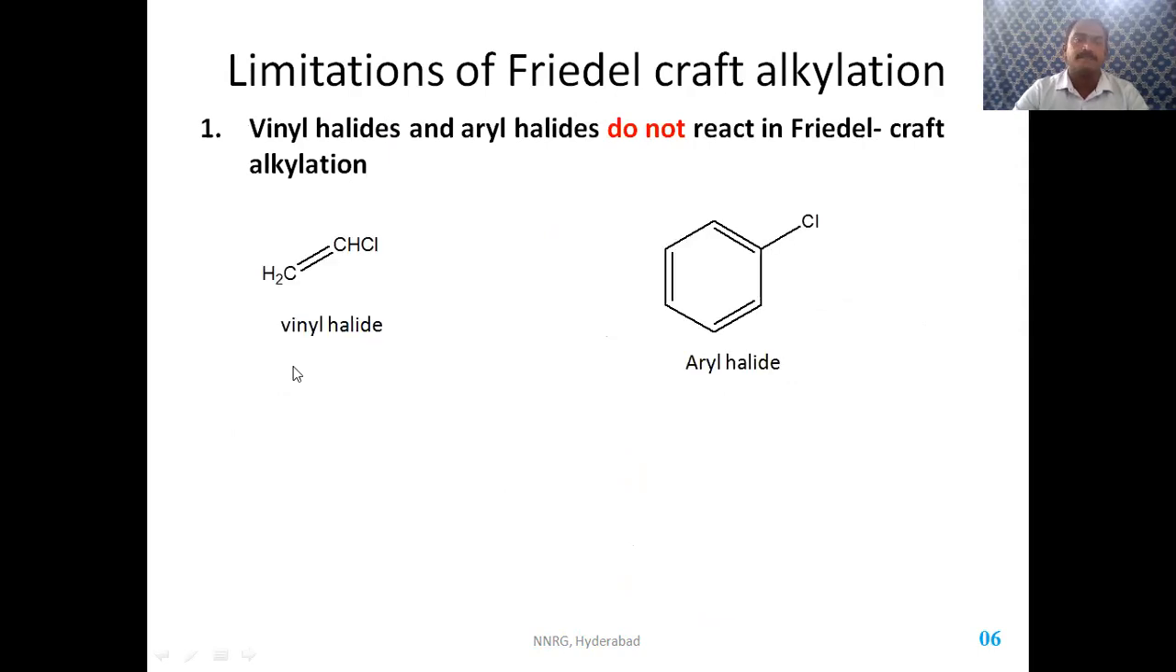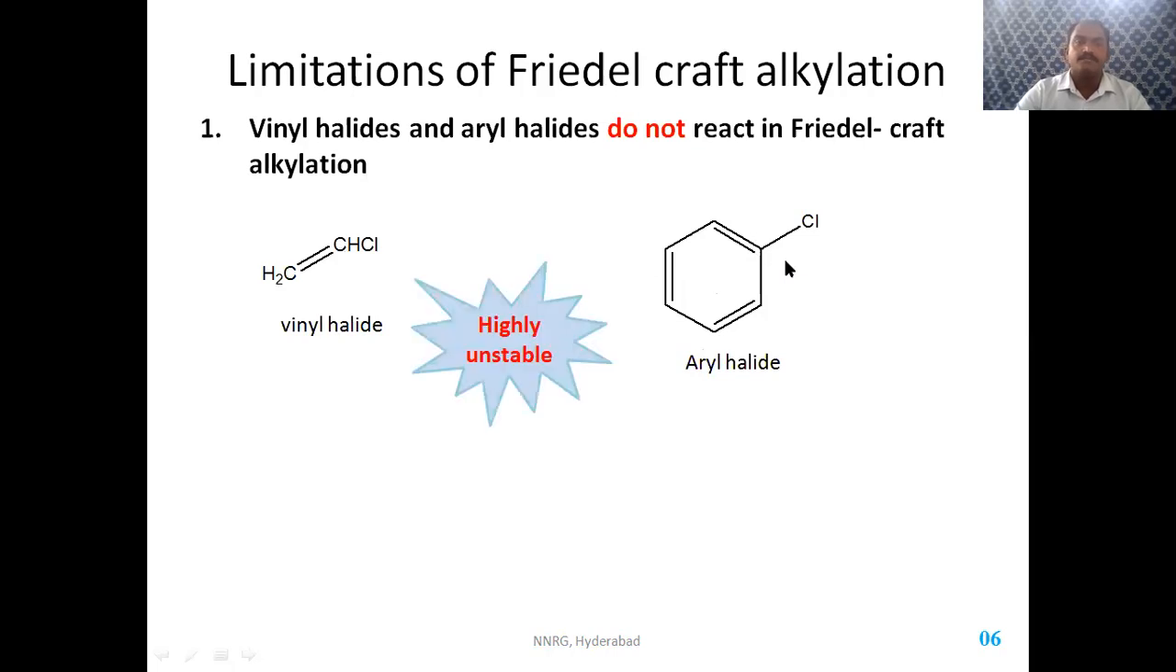Why? What is the reason? When vinyl halide loses the chloride anion, it gives rise to a very reactive positive species, which is very unstable. Similarly, aryl halide also gives a very unstable species. So the carbonium ion which is formed is very reactive and very unstable. That is the reason vinyl halides and aryl halides do not undergo Friedel-Crafts alkylation reaction.